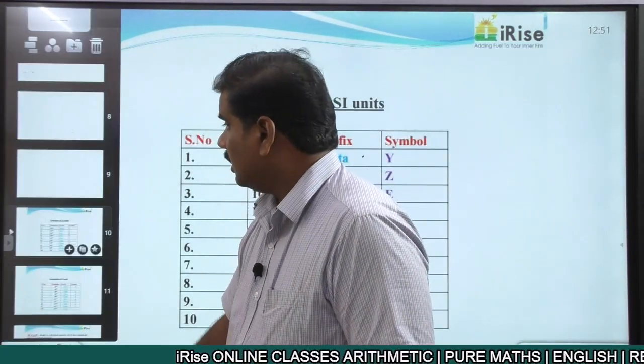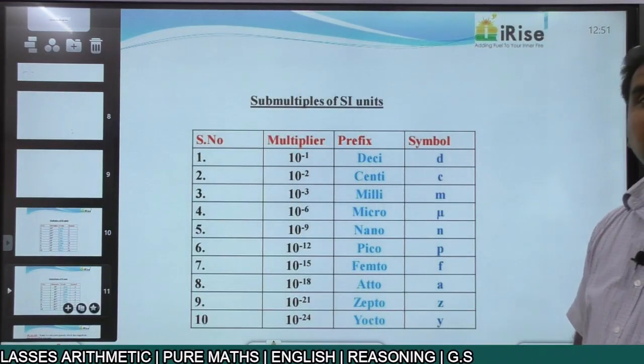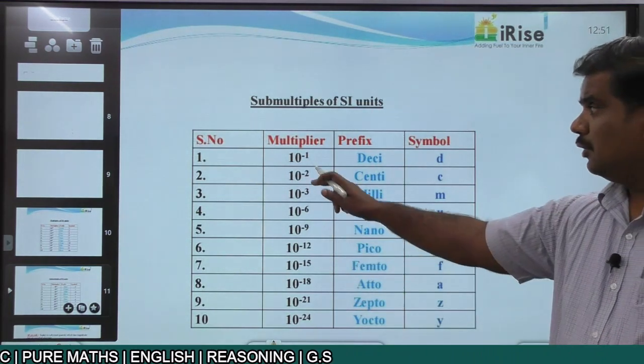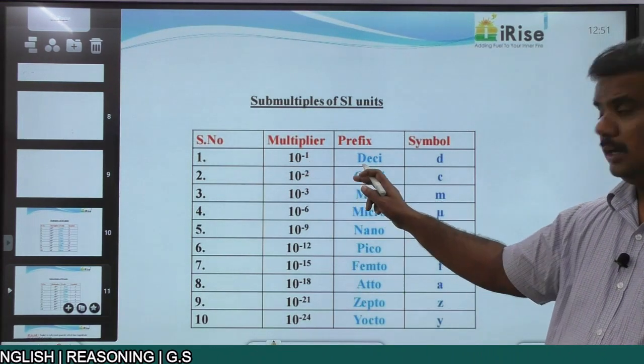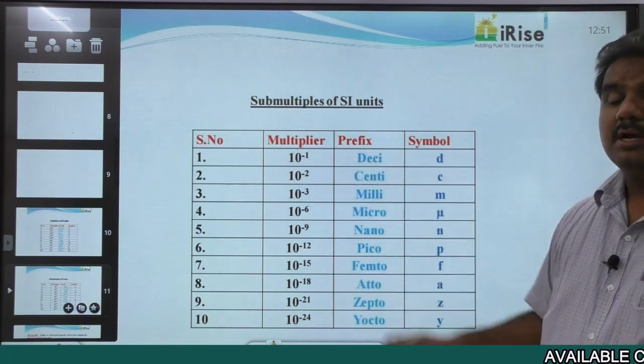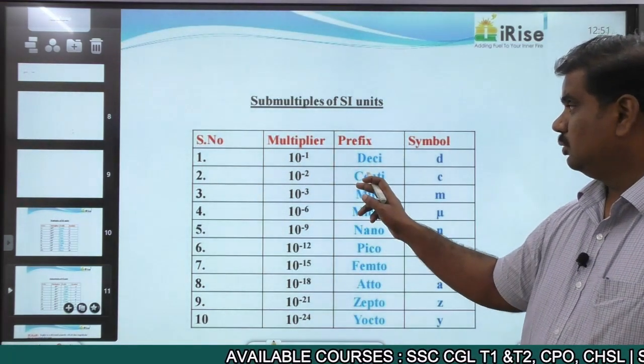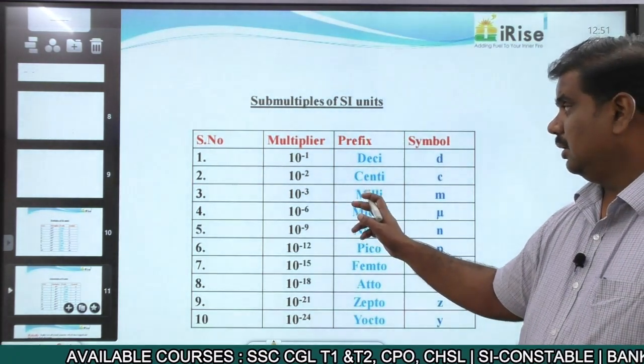At the same time, we talk about one more term, that is the submultiples of SI units. When talking about 10 power minus 1, that is what we generally call decimeter. 10 power minus 2, centimeters. 10 power minus 3, milli.